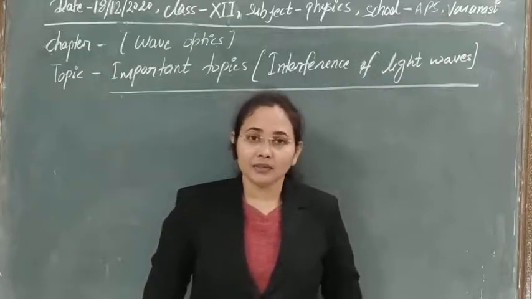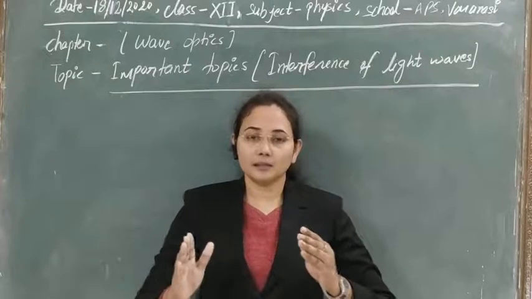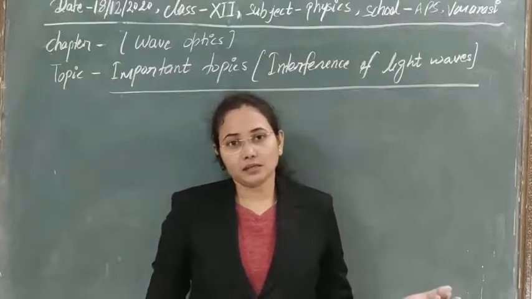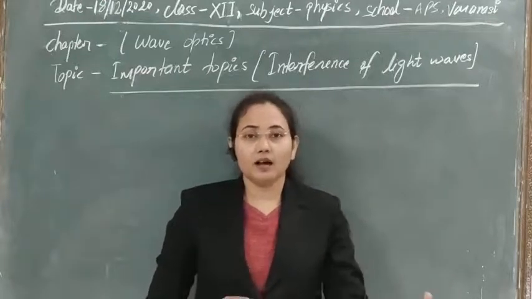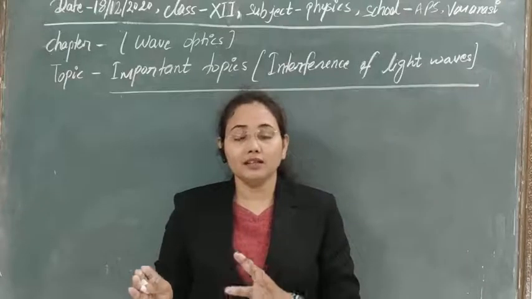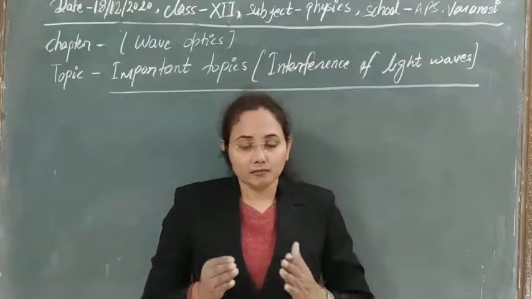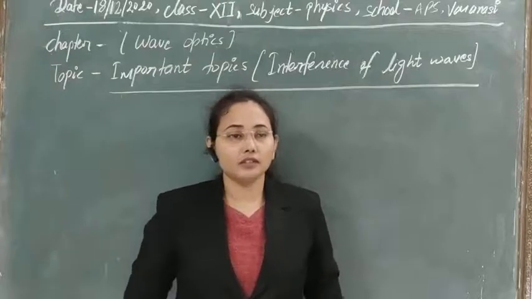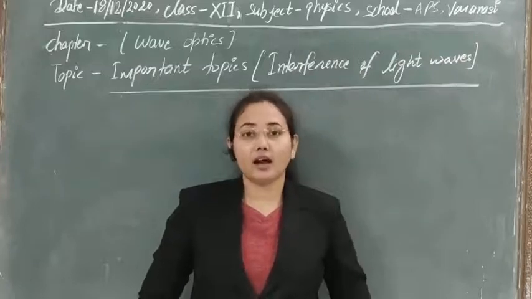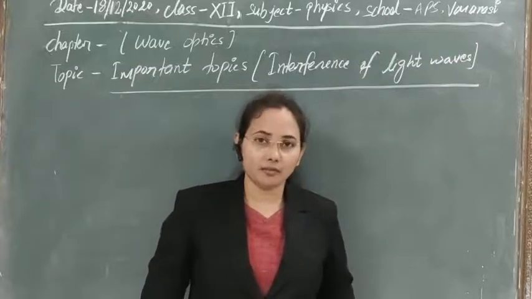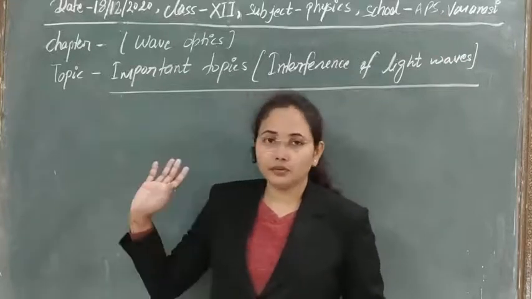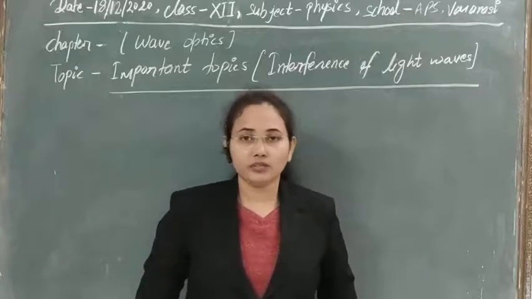It means that the intensity is distributed within the space, at some points it is maximum and at some points it is minimum. Such a pattern of maxima and minima, or maximum intensity and minimum intensity, is also called bright and dark fringes. So we get a pattern in the case of interference fringes. What is the reason behind it, and how can we explain this phenomenon with the help of the wave concept of light? We'll see it.